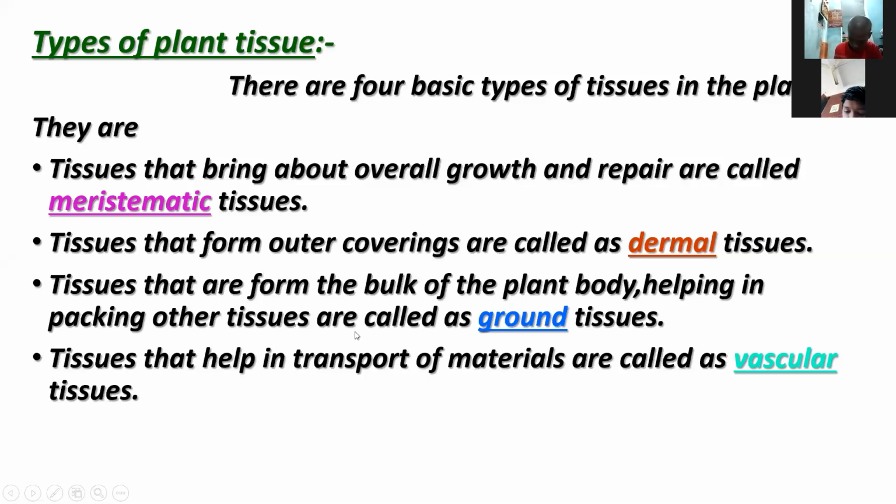And the 4th one is the vascular tissue. The vascular tissue transports the materials.